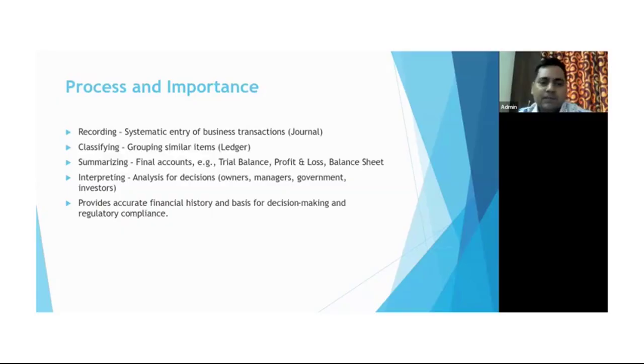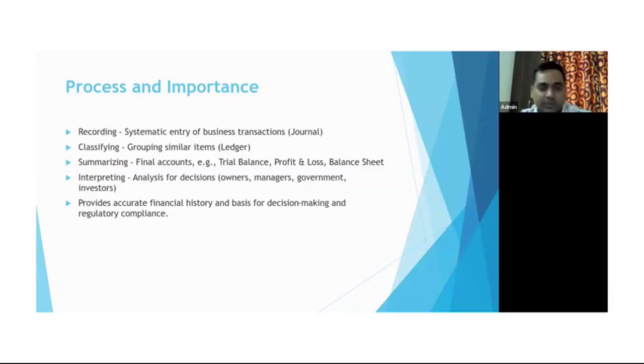Next one is classifying. Once the entry is done in the general book, now we move all recordings into a group. Suppose there are 5 transactions in purchase account, so all come under one grouping known as purchase account, and it is nothing but the ledger. Once it is posted into the journal, then it is grouped and comes into one format that is known as ledger. Once the ledger is done, that means the grouping of the transactions is done.